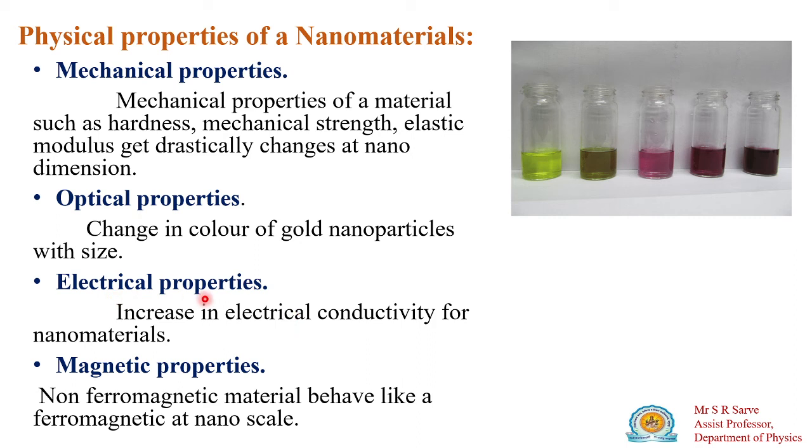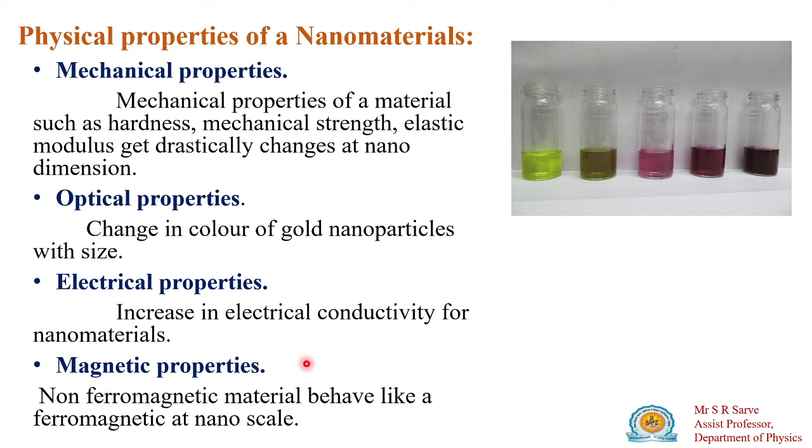The third property is the electrical properties. What they found is that nanomaterials have very low resistivity. As you go from bulk particles to nanoparticles, the resistance goes on decreasing. That means the electrical conductivity of that material increases. So that is the property of nanomaterials, and it is observed that there is a change in the magnetic